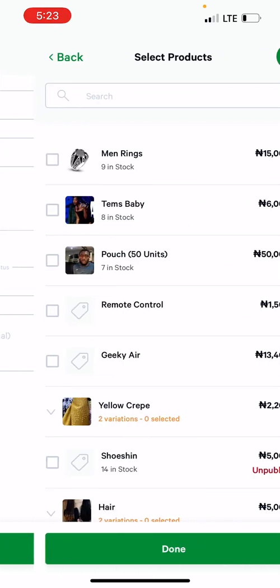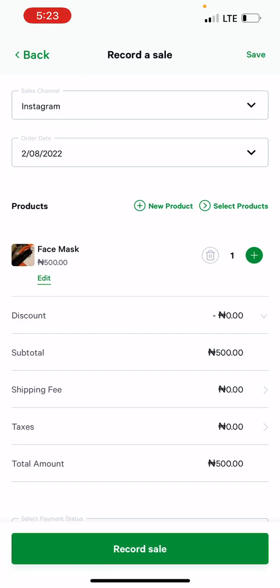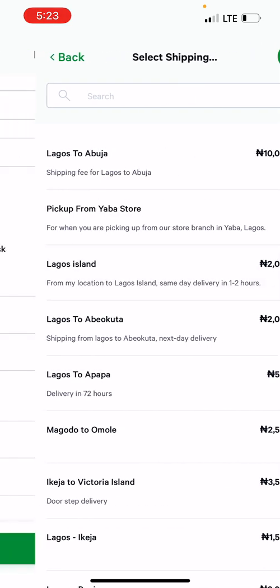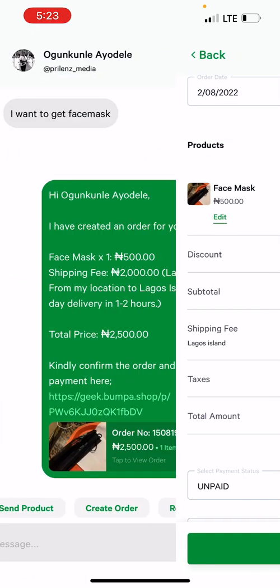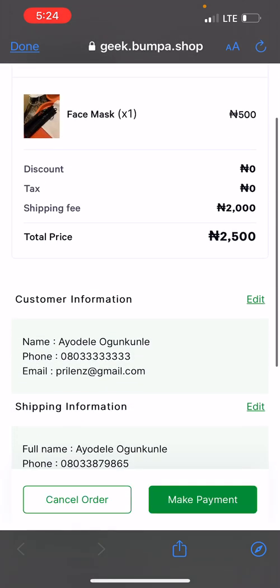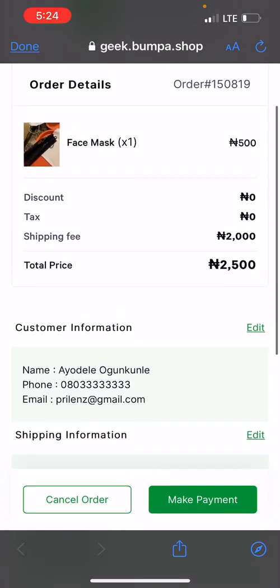And if he agrees to purchase this particular face mask, all I need to do is click create order. I select my product, and I'm just going to search for it, face mask. I click done, and let's assume it's shipping to Lagos Island, and I can record that sale. What this does is send a personalized message saying I've created an order for you, 500 with the shipping fee and details, total price. All he has to do is click the link to view the order details. And you'll notice his information is already filled in for him even before he needs to do anything.